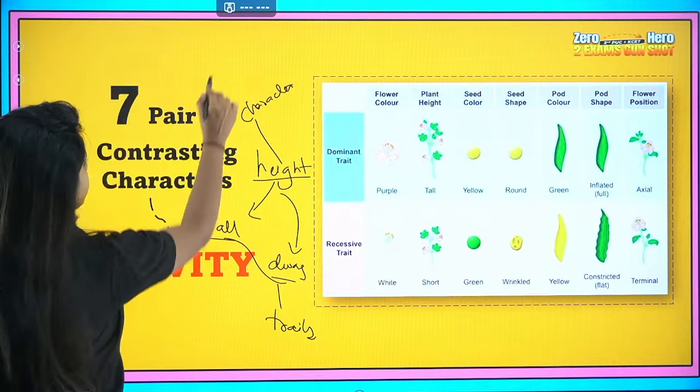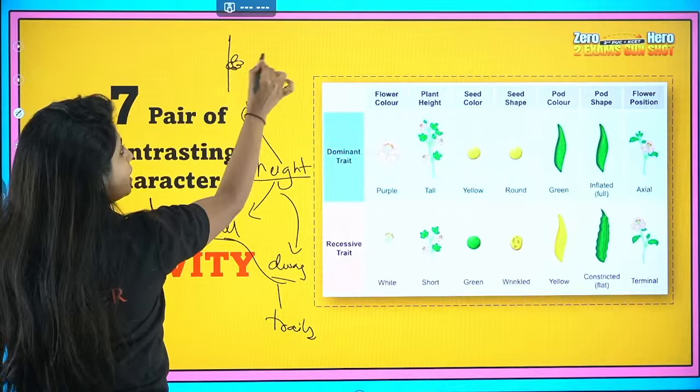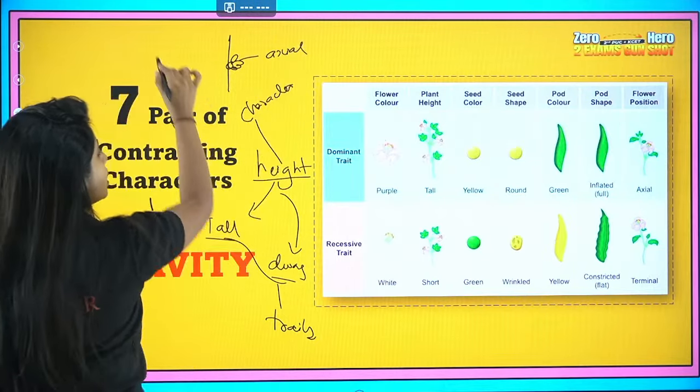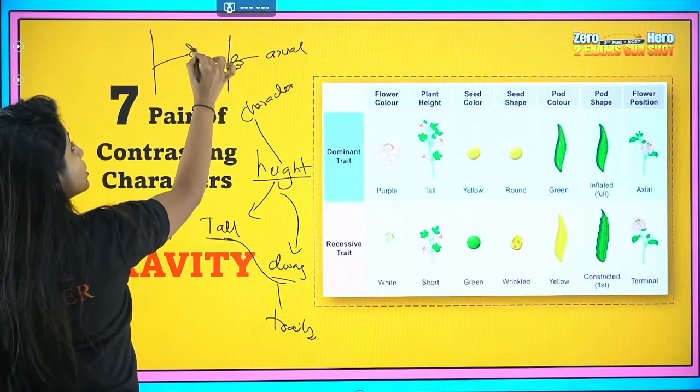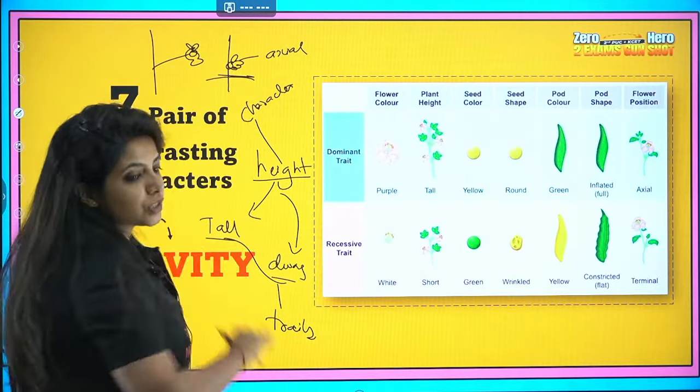Talking about the flower position, when it is in the axial position, suppose I have a tree over here, and from this tree at the point where a branch is going to come off, I have a flower. This is the axial position. Now suppose there is a branch and at the tip there is a flower. This is the terminal position. Which one is dominant? The axial one is dominant.